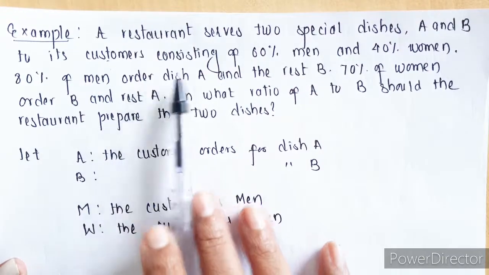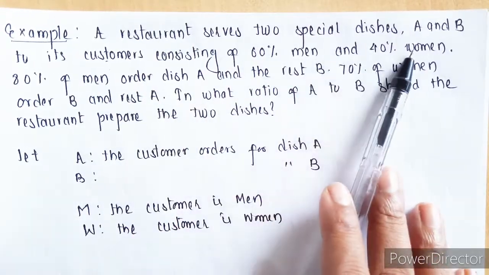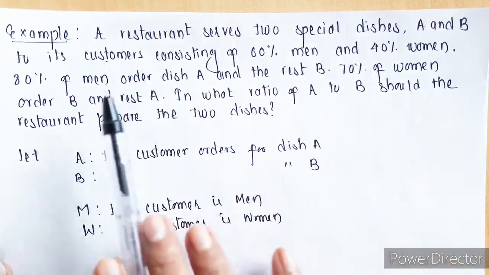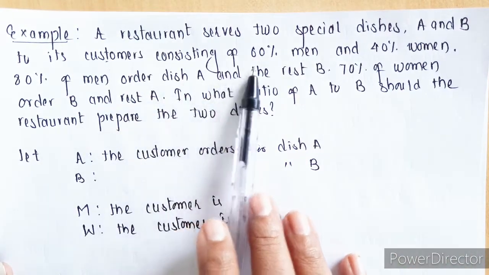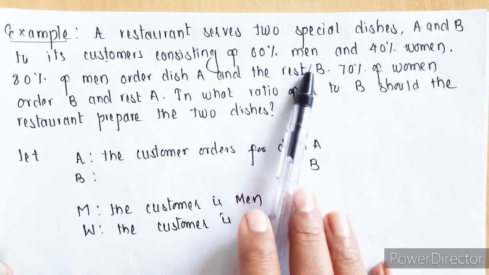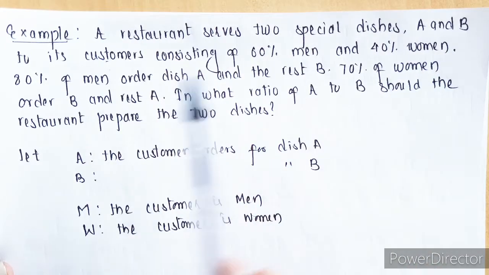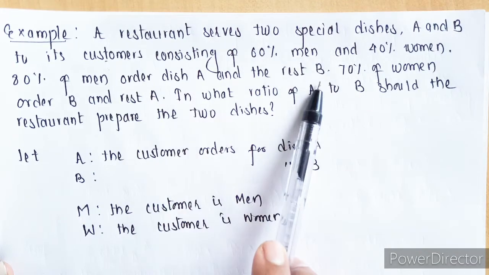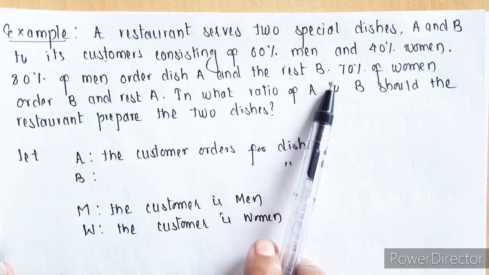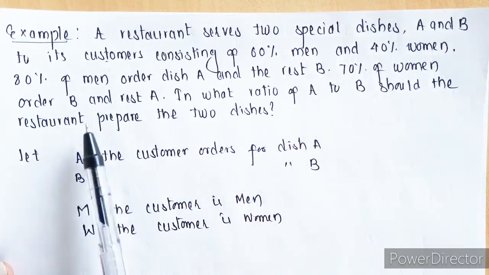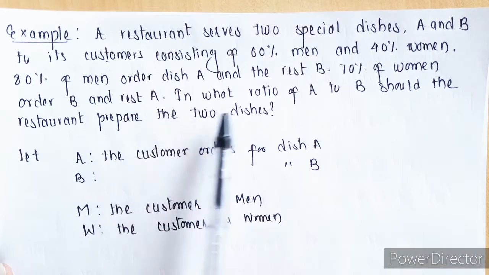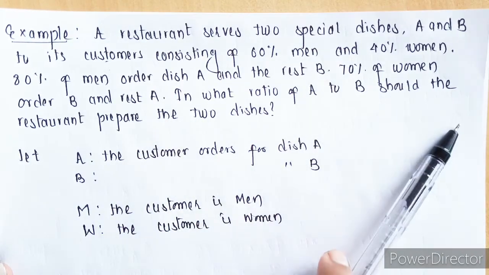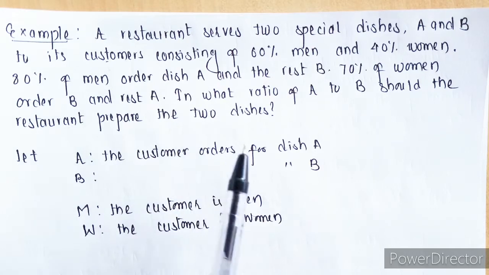Example: a restaurant serves two special dishes, A and B, to its customers, consisting of 60% men and 40% women. Now 80% of men order dish A and the rest dish B. Similarly, 70% of women order B and the rest A. In what ratio A to B should the restaurant prepare the two dishes?